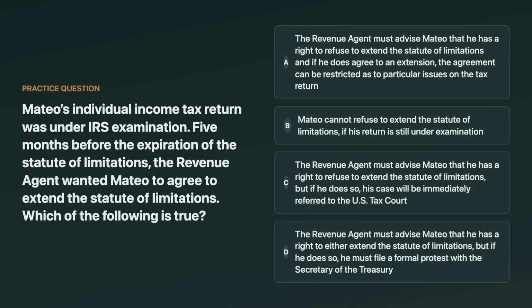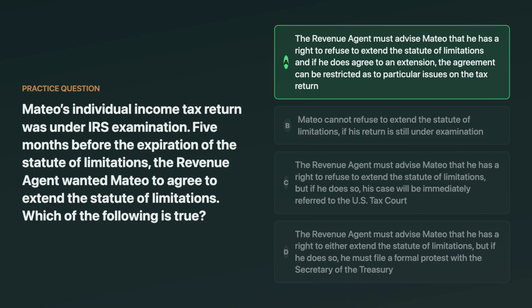Mateo's individual return is under IRS examination. Five months before the statute of limitations expires, the revenue agent wants Mateo to agree to extend the statute. Which statement is true? Possibilities include: the agent must explain Mateo can refuse, and that an extension can be limited to certain issues. Mateo can't refuse. Refusing sends the case straight to Tax Court, or extending requires a formal protest to Treasury. Think about it.